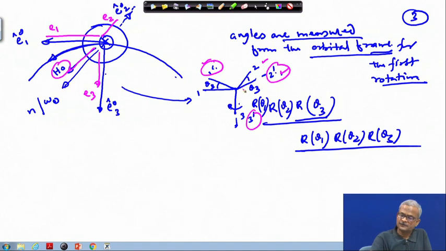Your H vector will then be just opposite to this 2 prime direction. This is what we are calling the bias momentum. This is given to the wheel, and this will help maintain the orientation of the satellite if the wheel has a very high angular velocity, a small wheel with very high angular velocity.